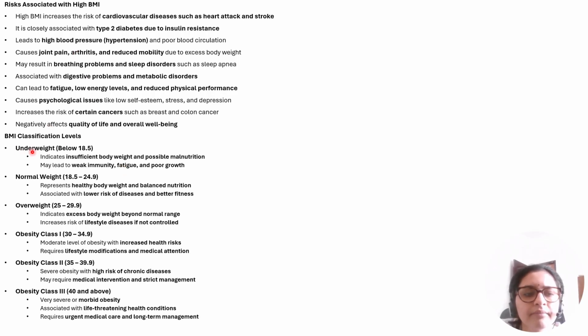Now, how is BMI classified? So basically underweight, normal weight, overweight, obesity class 1, obesity class 2 and obesity class 3. This obesity class 3 is highly dangerous. Okay. So these are the values of BMI for different levels of obesity.